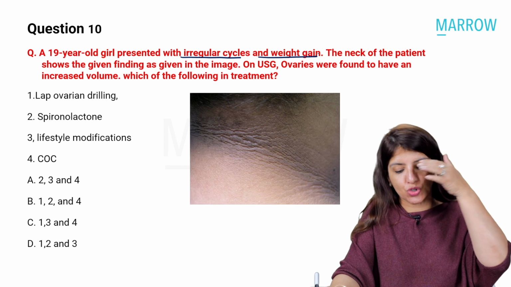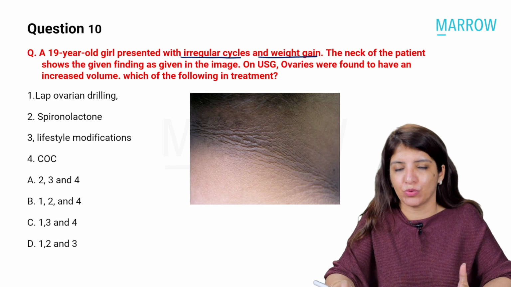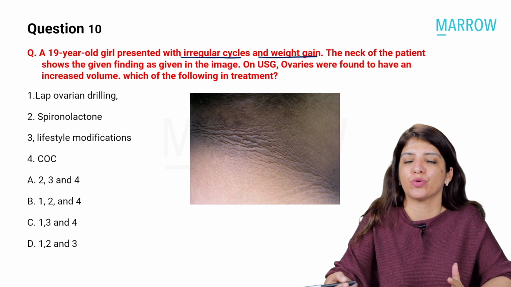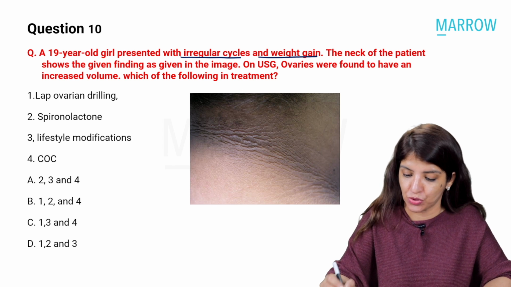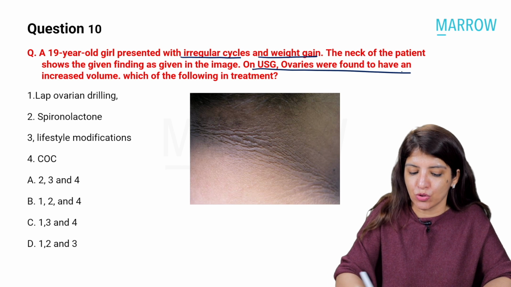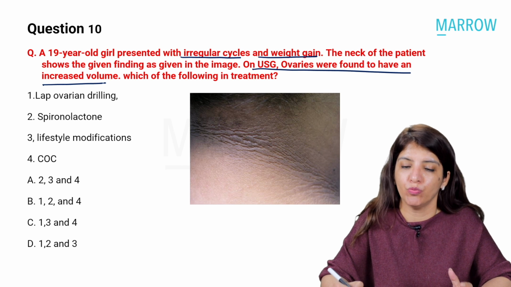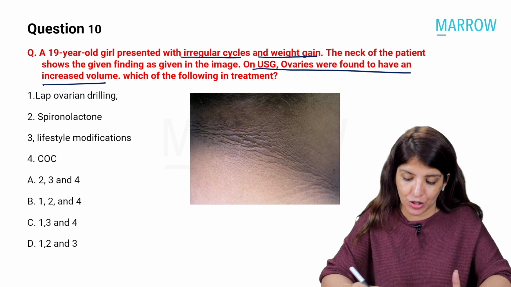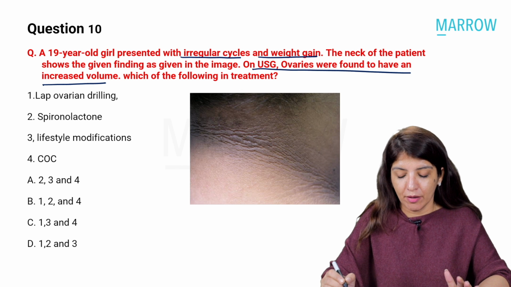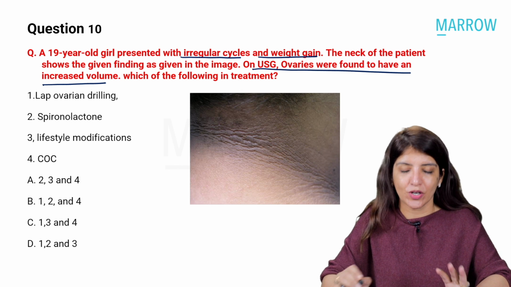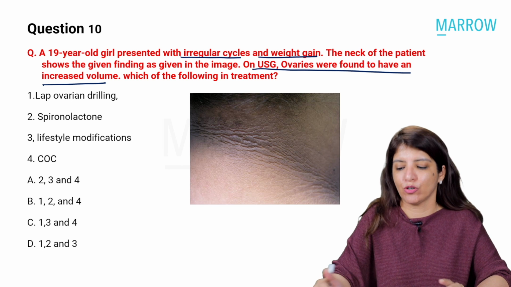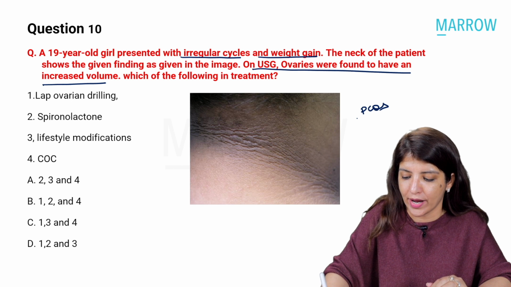Neck of the patient showed the findings given in the image, which you can see is darkening of skin, that is acanthosis nigricans. On ultrasound, ovaries were found to have increased volume. Which of the following is used in the treatment? Okay, now please understand that in this question, yes, we have made a provisional diagnosis of PCOS.